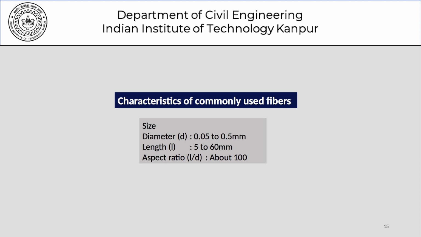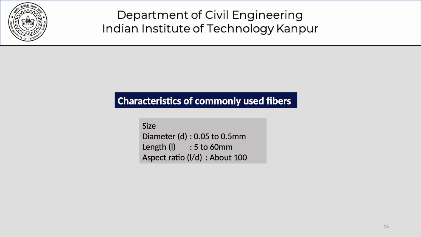In the previous discussion, I had said that in order to be effective, the fiber should be about 1.5 times the size of the coarse aggregate. So there are particular applications where fibers shorter than the coarse aggregate size also have a role to play, and there's no reason why we should not use them.